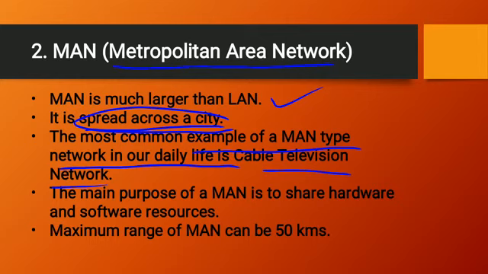So I think all of you are having a television at your home and you will be having a cable television network in your home. Your television is connected with the cable, and then you are getting the channels on your television and you can watch it easily. So that is known as a metropolitan area network.